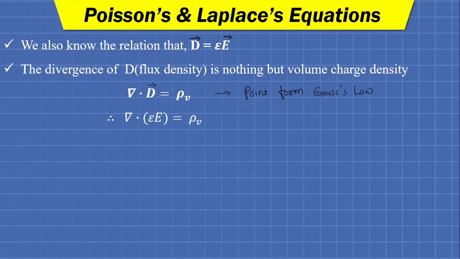Now we put D bar equal to epsilon E bar. So divergence of epsilon E bar equals rho v, and in place of E bar we put the negative of the gradient of voltage. So divergence of epsilon multiplied by the negative of the gradient of voltage is equal to rho v. Here rho v is nothing but the volume charge density.